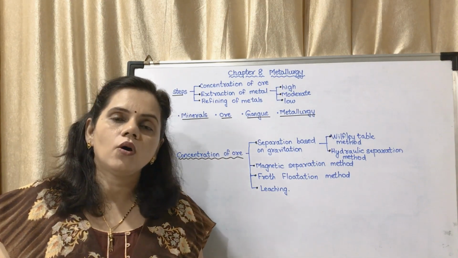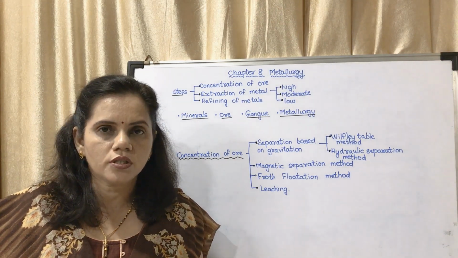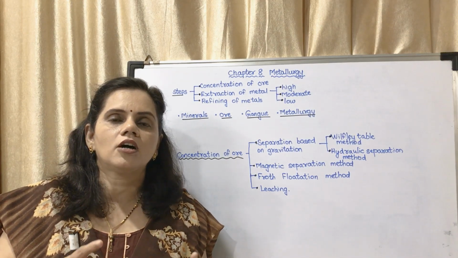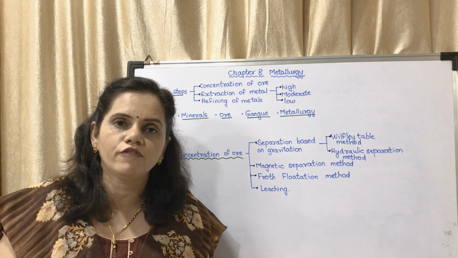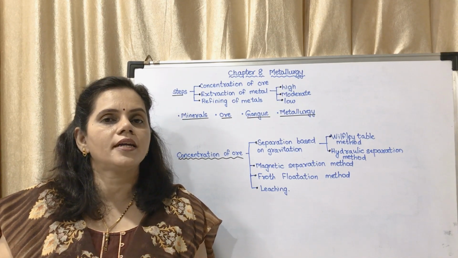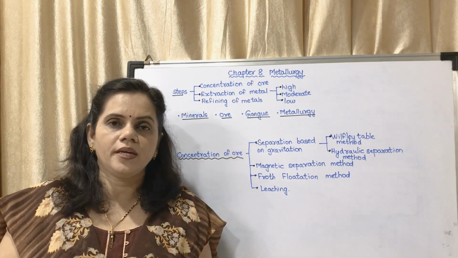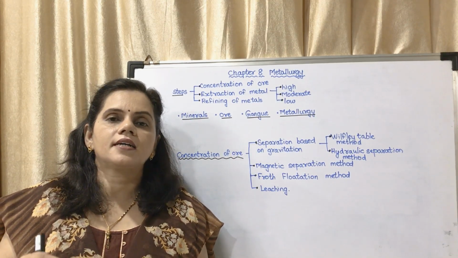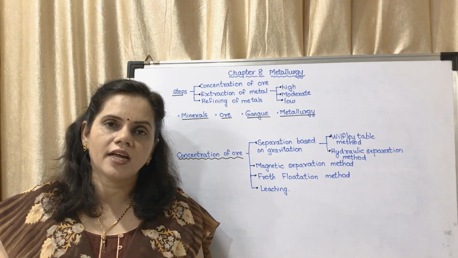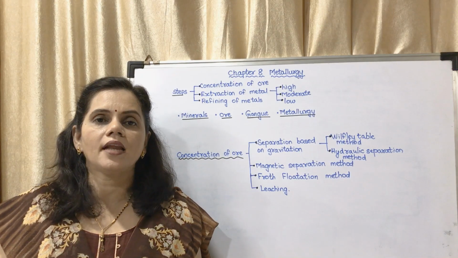Ore. What do you mean by ore? Ore is the form of mineral which we use for extraction of metals. There are different minerals. In some minerals, the concentration of the particular metal which we are looking for is less. In another mineral, the concentration of the particular metal which we want is more. That is said to be an ore. That means the mineral from which the metal can be extracted profitably, and if the concentration is more, then it is said to be an ore.